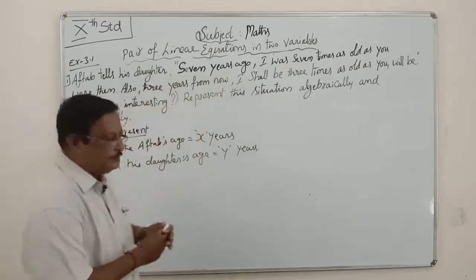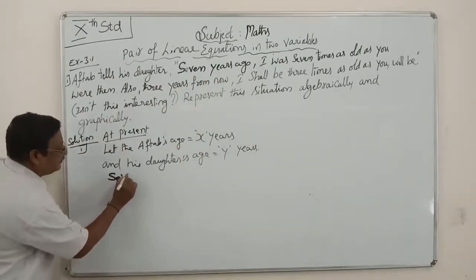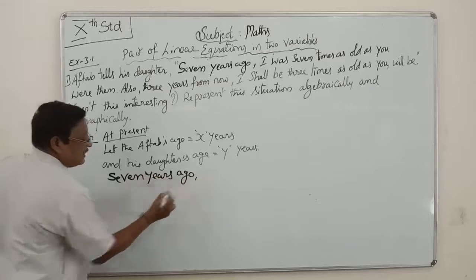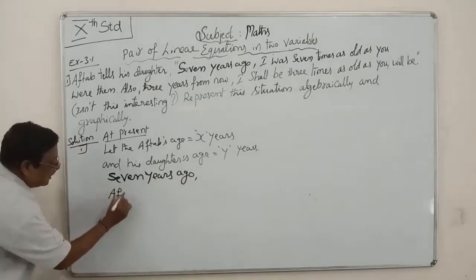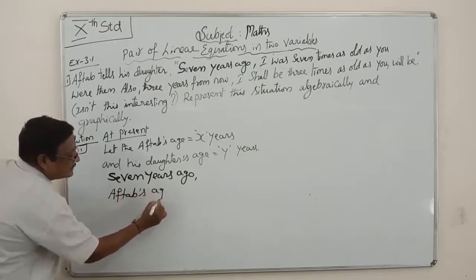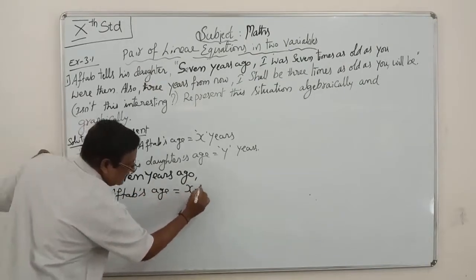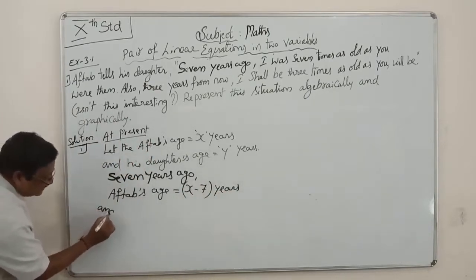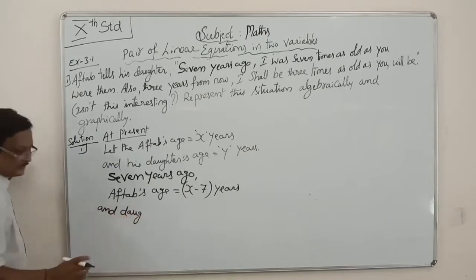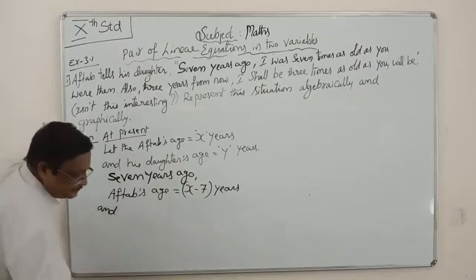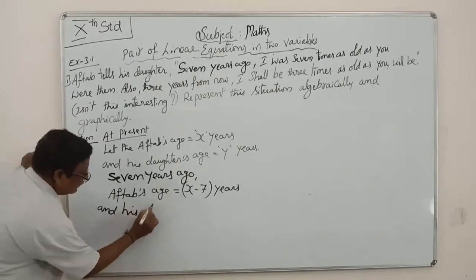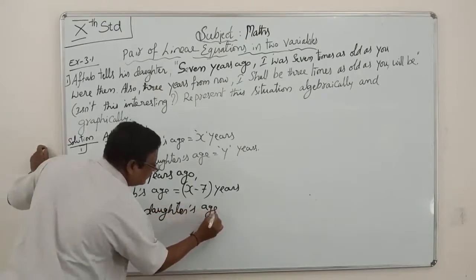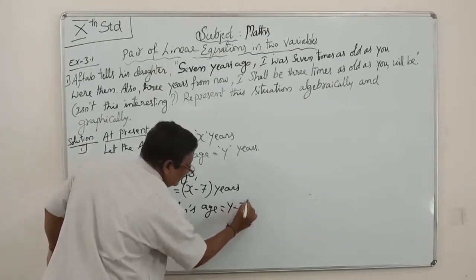The condition is 7 years ago. Seven years ago, Aftab's age is x minus 7 years and his daughter's age is y minus 7 years.